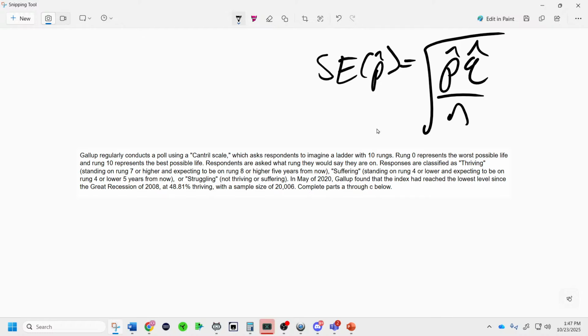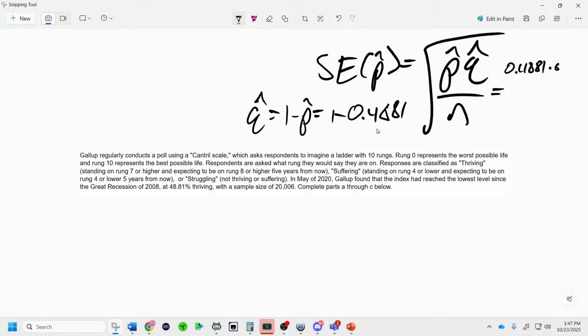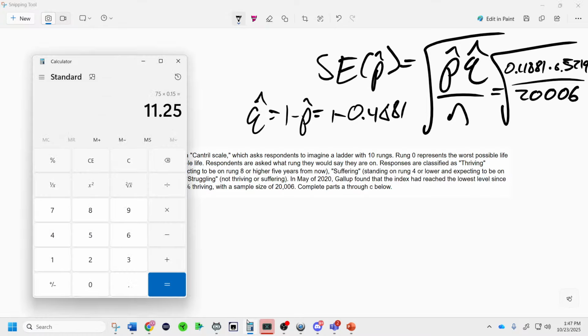And so we simply plug in the numbers: 0.4881 times q hat, which is 1 minus 0.4881, that's 0.5119, and divide this by 20,006, square root. And we solve out.